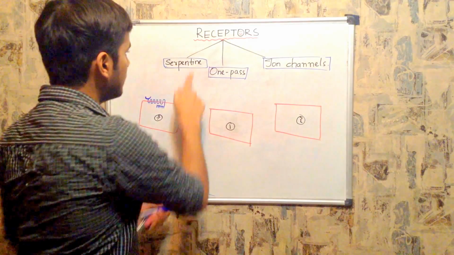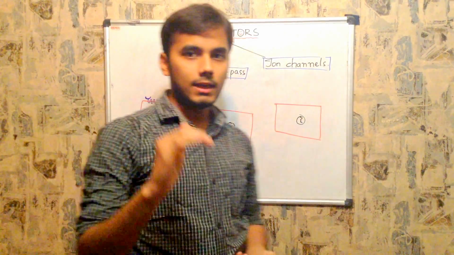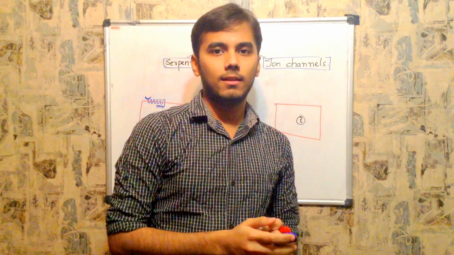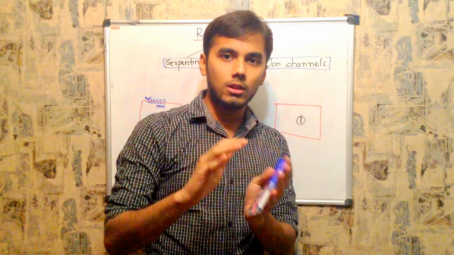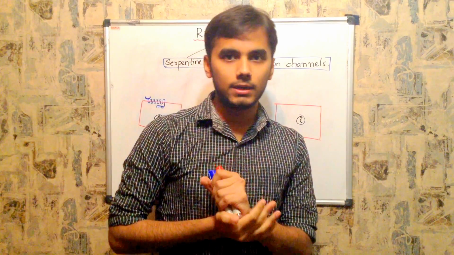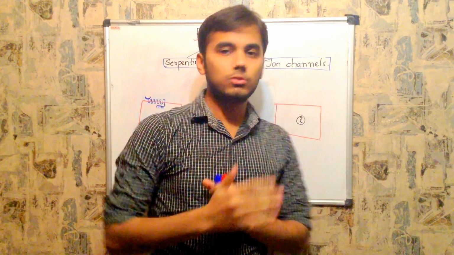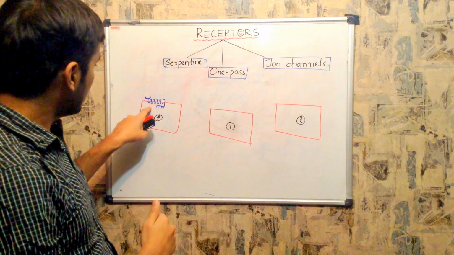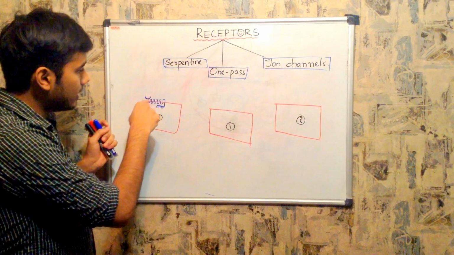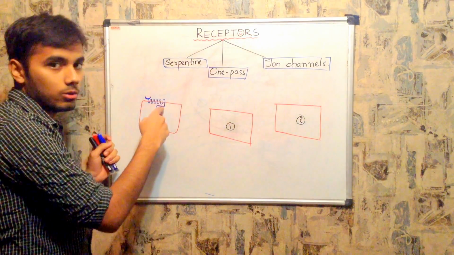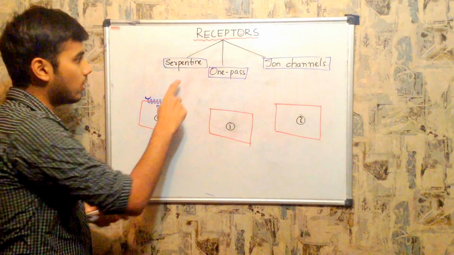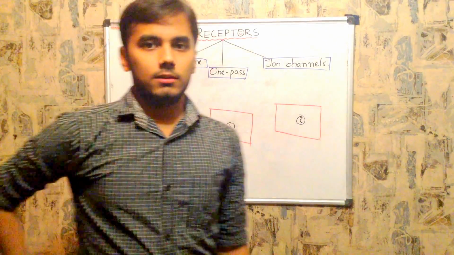Why has it got the name serpentine? Serpentine means snake-like. So we call that snake-like receptor a serpentine receptor. As you see here, this receptor is like a snake. It is waving in and out, in and out. So it looks like a snake, and we call this receptor a serpentine receptor.